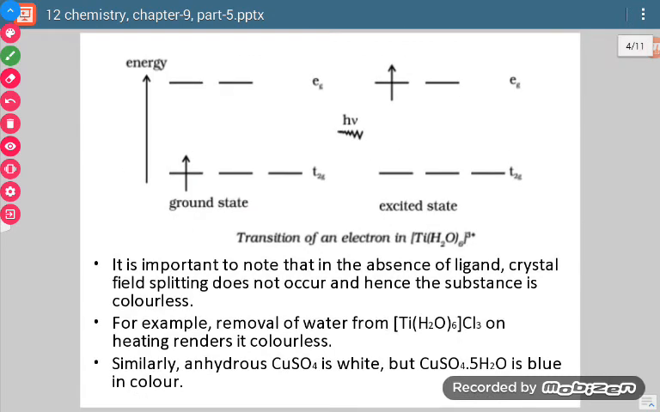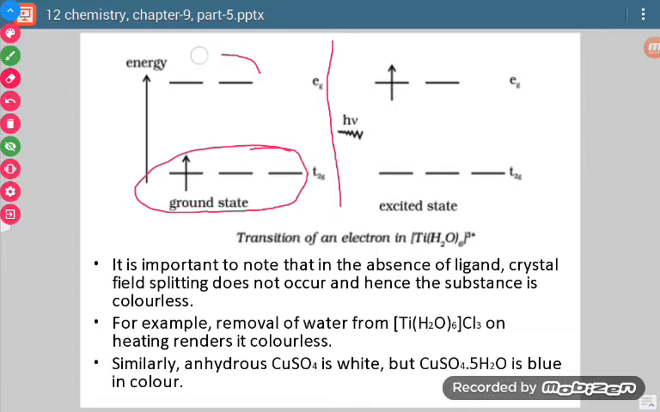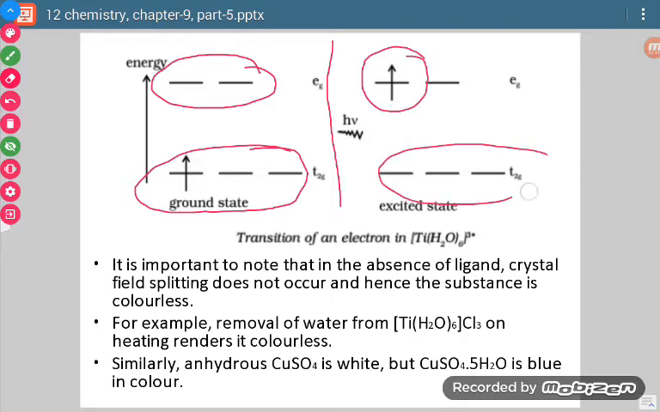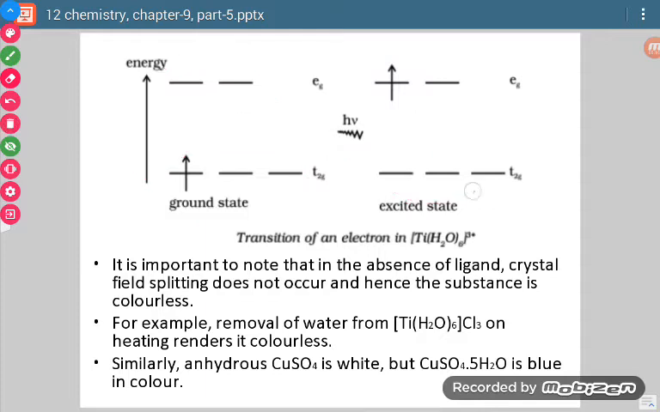Now you can see here, this was the case at first. This is t2g, where there is one electron. This is eg, which is vacant. Now when it has absorbed energy, what happened? This electron has occupied the eg level, and now t2g has become vacant. So this position is called the excited state, and this was the ground state. So after absorption there was d-d transition and the electron was in the higher energy level.